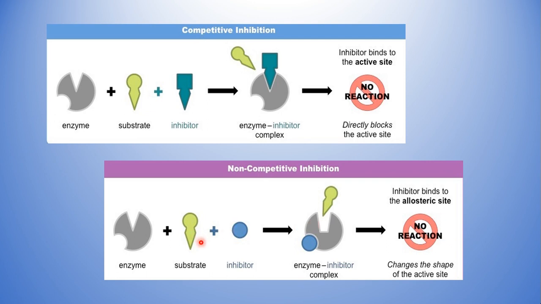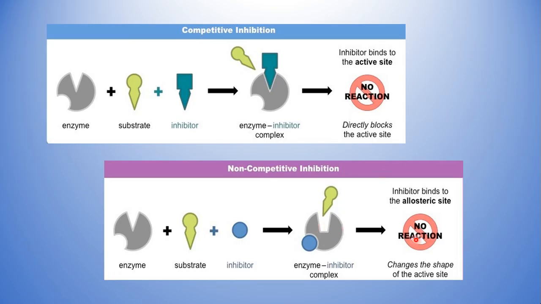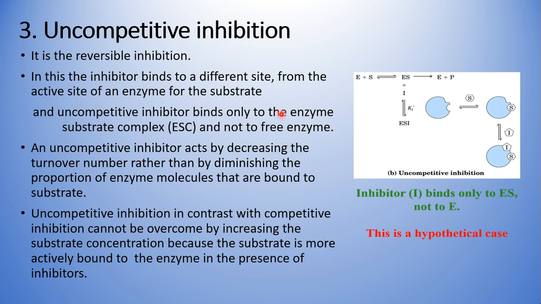That's why I told you it can bind to either the free enzyme or the enzyme-substrate complex. Whatever it may be, the active site shape is changed because of the conformational change caused by this inhibitor, and there will be no product formation. So that's how it inhibits the enzyme activity.